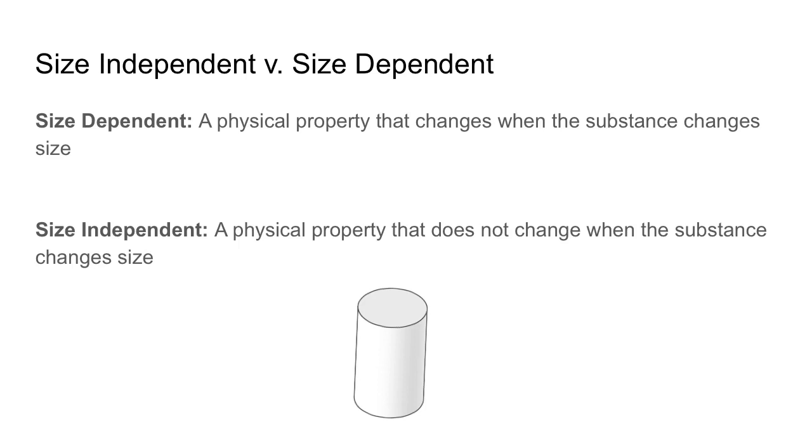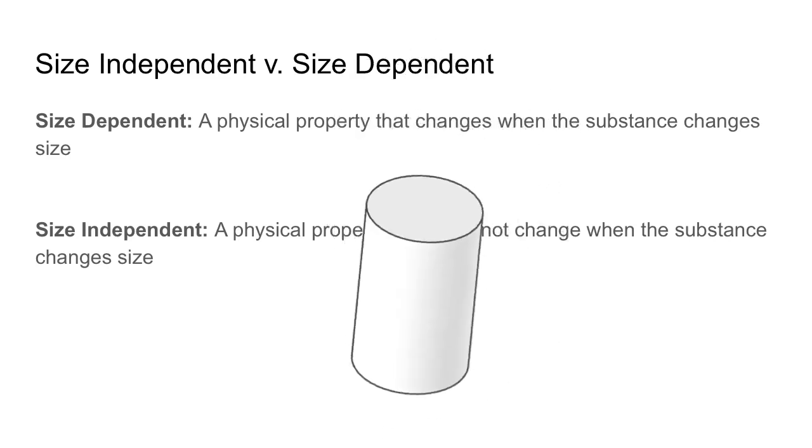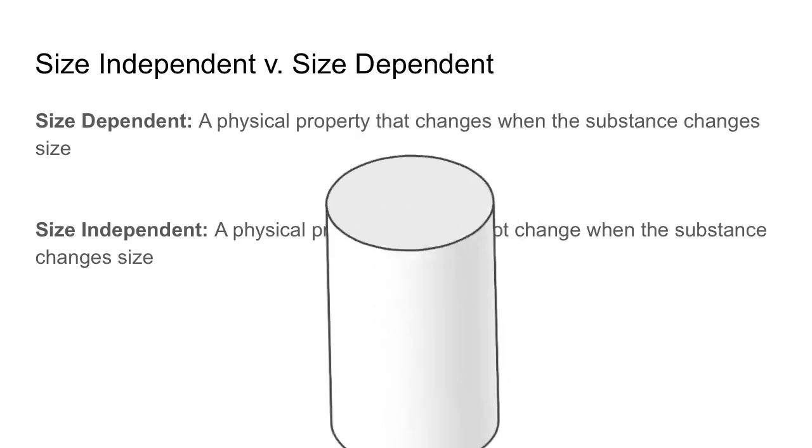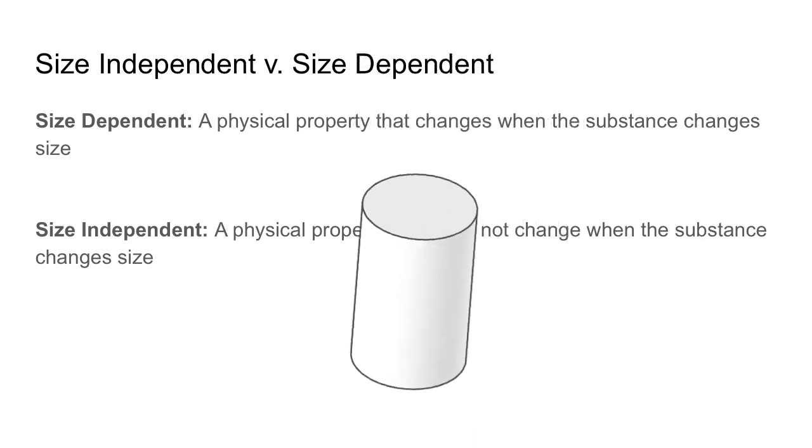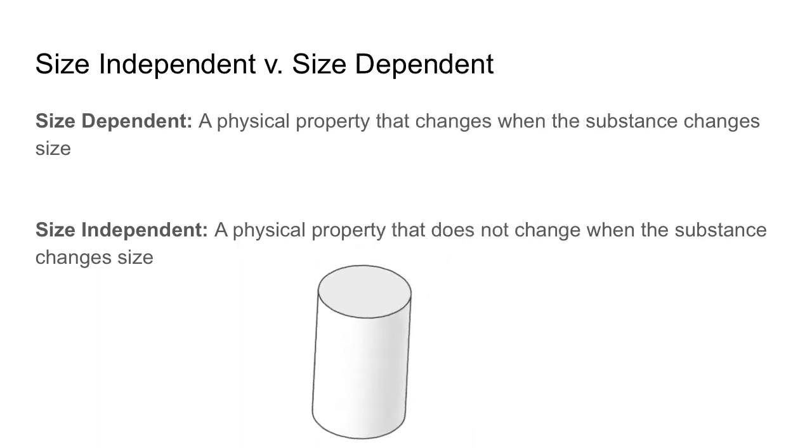There's physical properties that are size dependent, and there's physical properties that are size independent. And what size dependent really means is, does this property change if there is more of the substance? So for example, if I take this cylinder and make it bigger, does this physical property change? That would be a size dependent property because it depends on the size of the object.